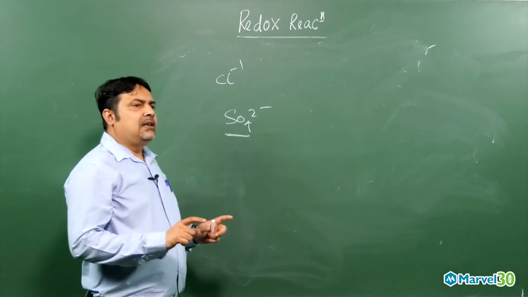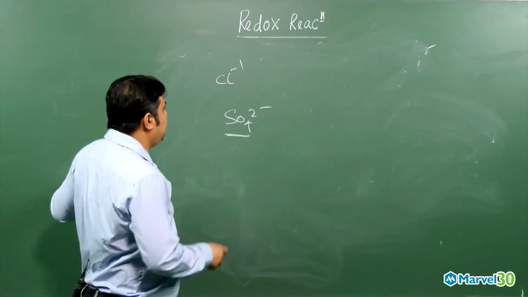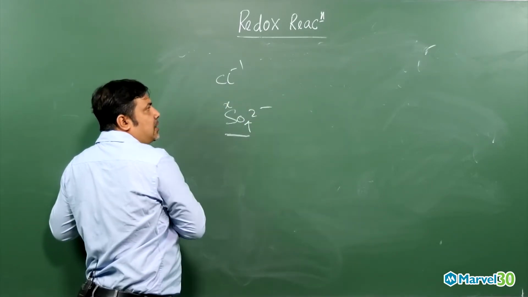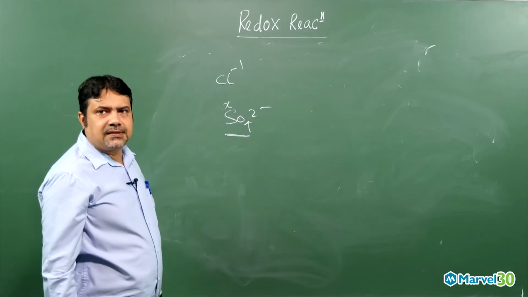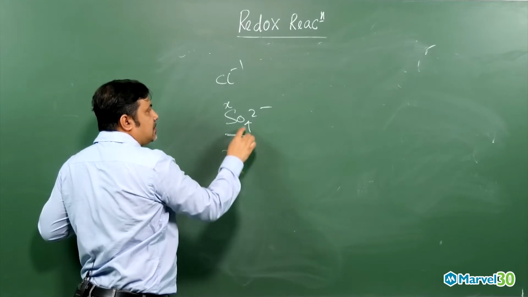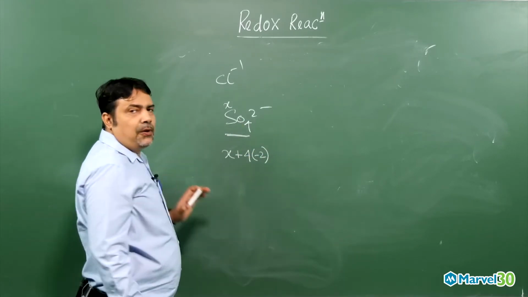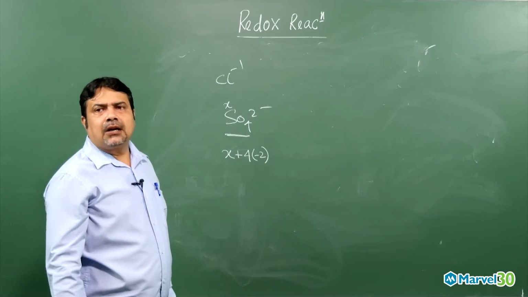There is one method, you know very well. Suppose the overall charge is 2-, and they ask to find the oxidation state of sulfur. I say the oxidation state of sulfur is X. How many sulfur atoms are there? Only one. X plus, each oxygen atom will be -2, since in oxide form it is -2, superoxide -1/2 and peroxide -1.